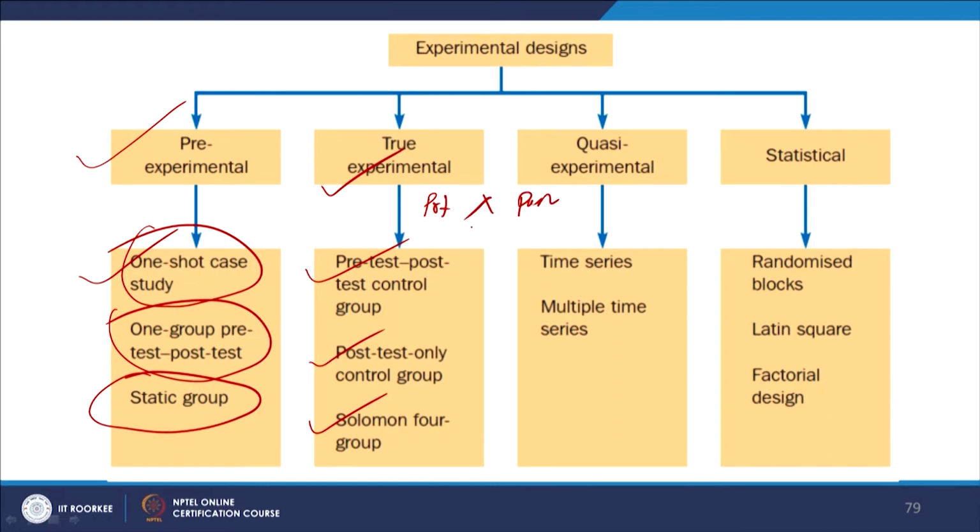Then we have an experiment, but only a post-test. Then we have pre-test, post-test, but no experiment. So, this is a control group. And then only a post-test, again a control group. So, these are the 4 stages.